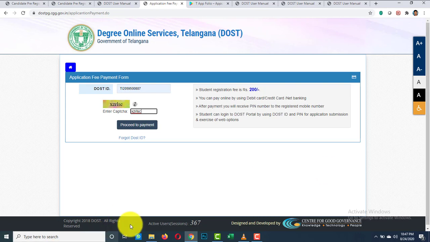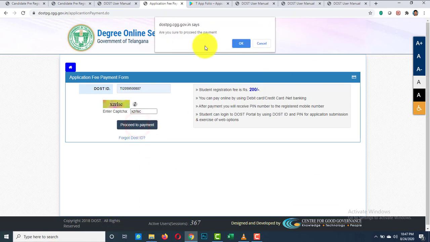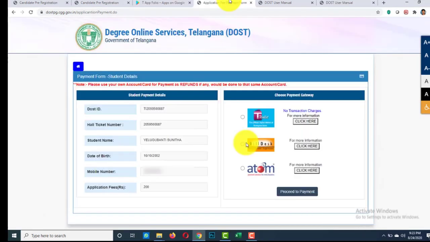And click on proceed to payment. And are you sure to proceed? Click on OK. You will be redirected to a page for application fee payment. From here you can pay your application fee using internet banking or debit card or credit card. After successful payment, you will get a 6-digit PIN number to your registered mobile number.